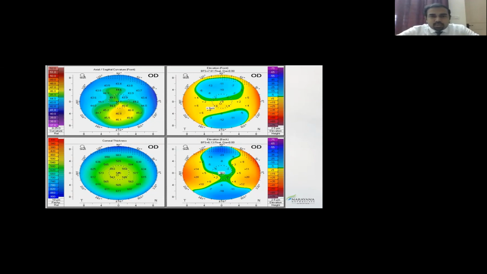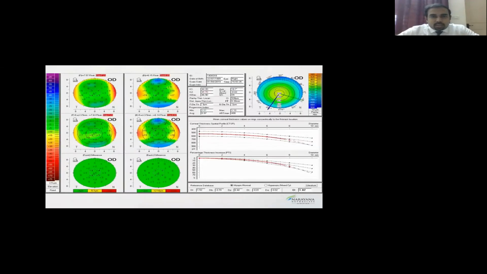Some would label it as palm twist or other ways. But if you look at this patient's actual output of the BAT-D analysis, you would find that the BAT-D is in the normal range, because BAT-D is not an index which considers the inferior-superior asymmetry into its 9 parameters which are incorporated in the actual derivation of BAT-D. It incorporates other factors such as elevation and tomographic factors, but doesn't take into consideration the inferior-superior asymmetry.